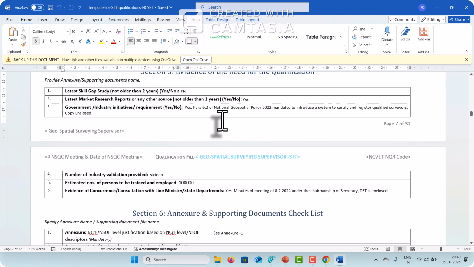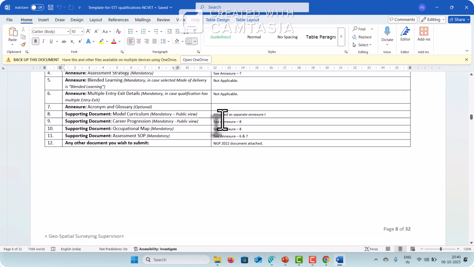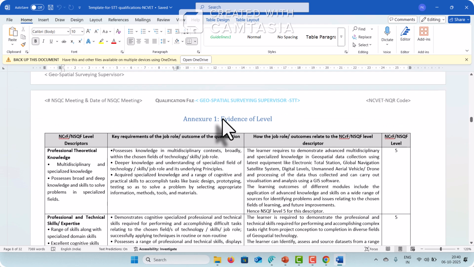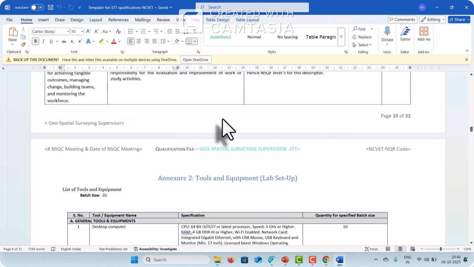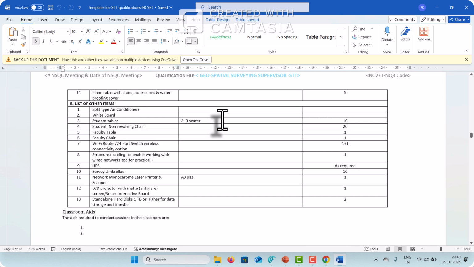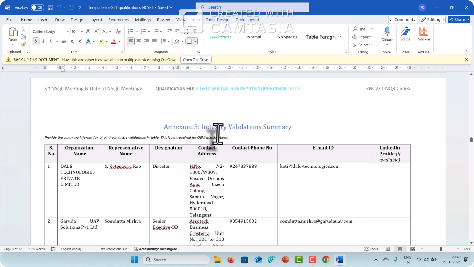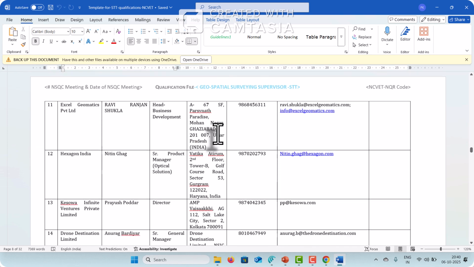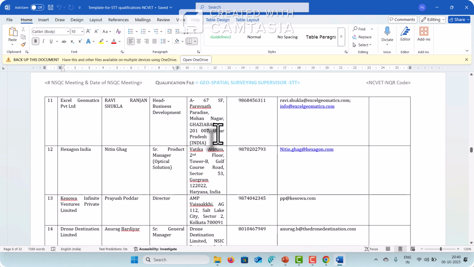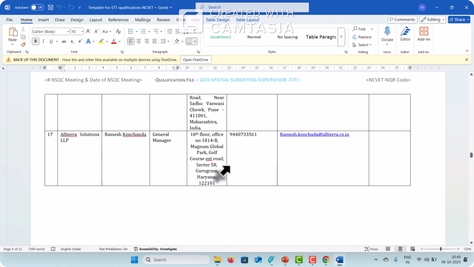Evidence of the need for qualification, you can leave this for now. The different annexures are also there. You can read this for yourself. I'm scrolling down. There are different annexures, such as industry validation. So this is the QP. When we combine a lot of NOSes and different occupation standards, we call it a qualification. Once a person has done all these NOSes, which we have clubbed as a qualification, he will become the surveying supervisor.